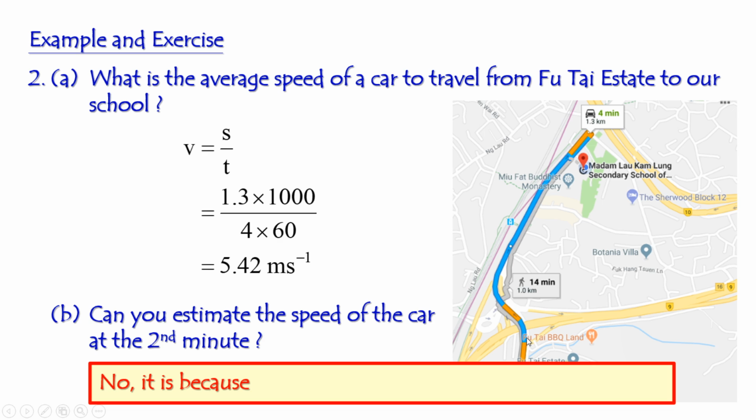Do you know the reason why? Okay, right. The answer in part A is only the average speed. The question doesn't tell you whether the car travels with a constant speed or uniform speed. So the car may make a stop at the traffic light, so the speed will be less than that value. Because the car does not travel with a uniform speed, we can't estimate the speed of the car at a particular time. Is it okay? So that is the answer for question 2.